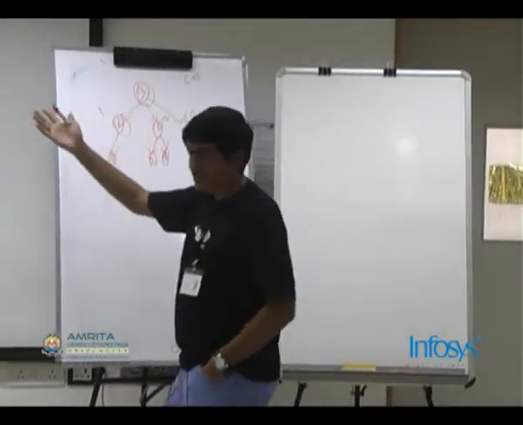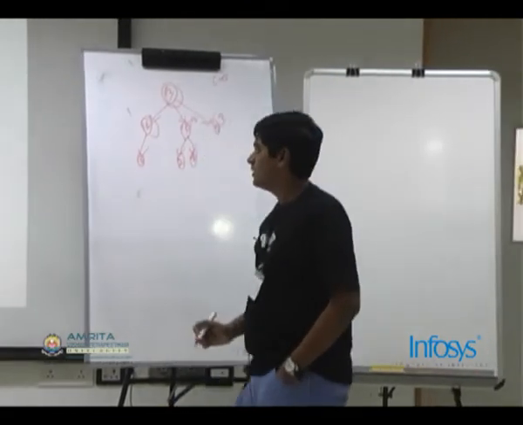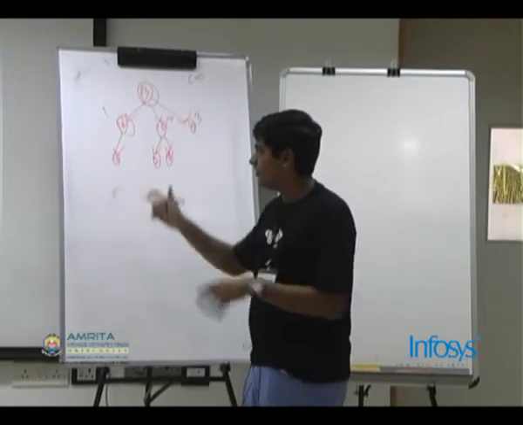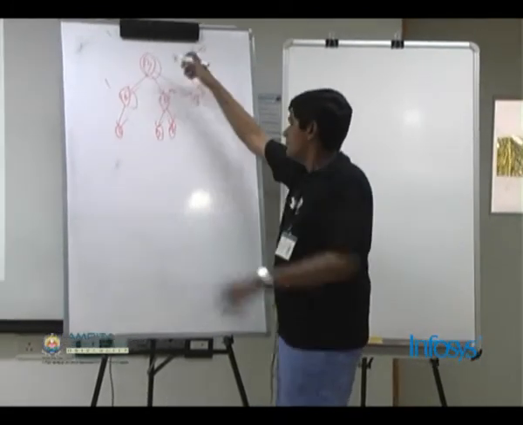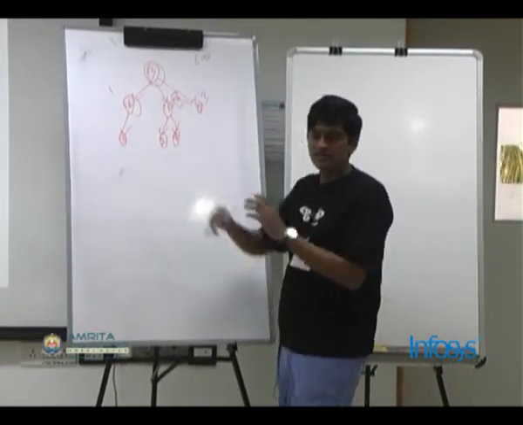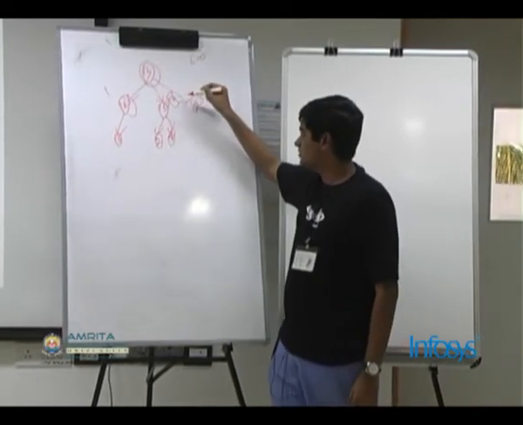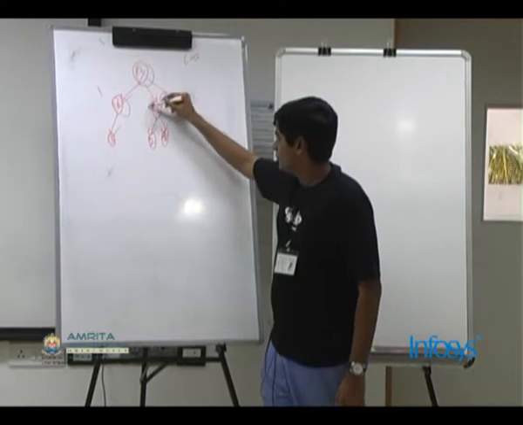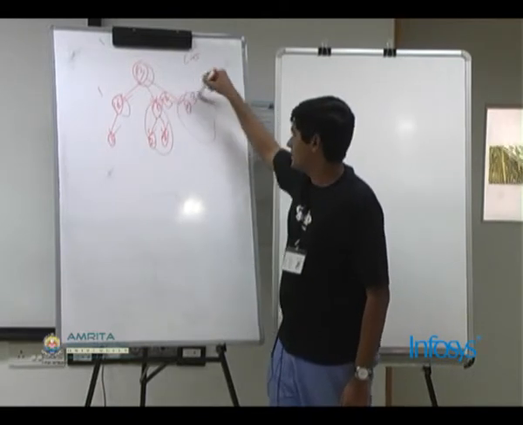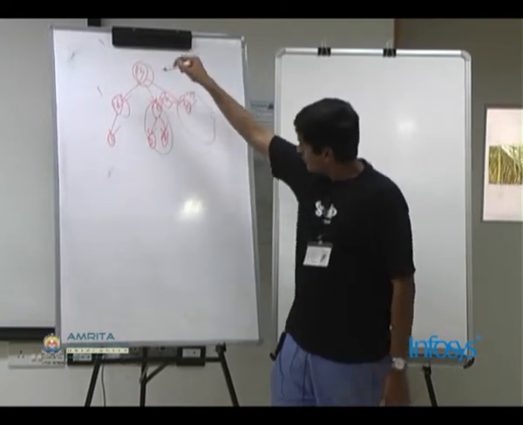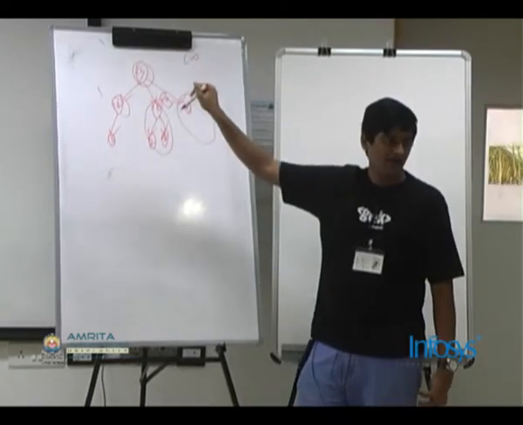So let g of node comma index comma c denote the number of ways of distributing C candies into the subtrees. For example, in this case, it denotes the number of ways of distributing candies for this subtree and this subtree, that is, for all subtrees to the right of that with that parent.